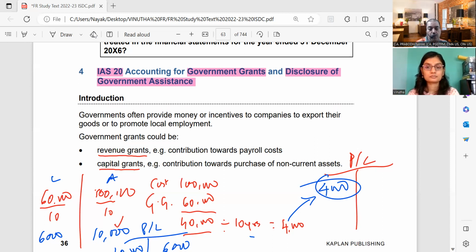Or some conditions are put that if you are providing employment to say 100 people in the year, then you will be getting some grant. So for employing 100 people, you have to pay them salary for 100 people. So that will incur a cost. So to reimburse you with the cost, that revenue grant will be given to you. Okay. So either it is revenue grants or it is a case of your